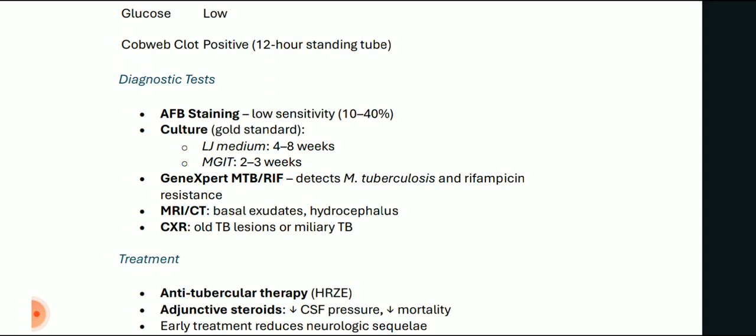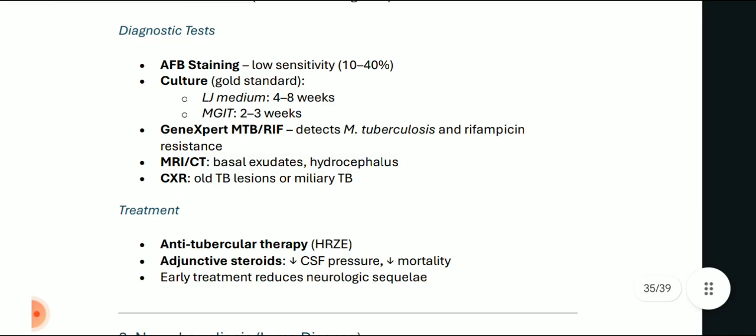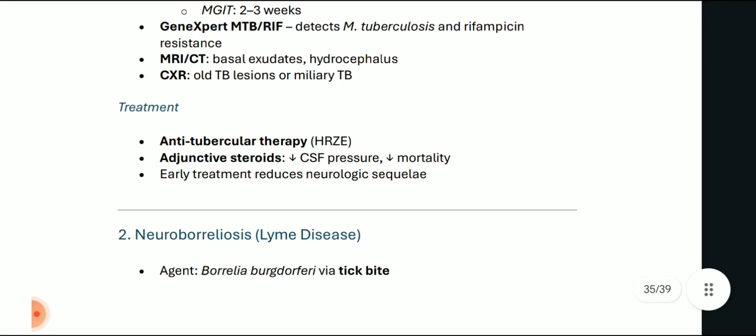Culture is the gold standard: in LJ medium it takes 4 to 8 weeks, and in MGIT it takes 2 to 3 weeks to grow. GeneXpert MTB/RIF detects M. tuberculosis and rifampicin resistance. MRI or CT can be done to see basal exudates or hydrocephalus, and chest X-ray can be done to detect old TB lesions or miliary TB.